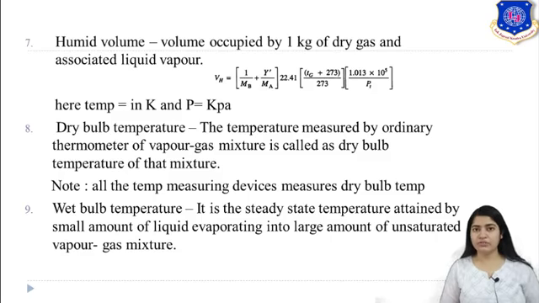So that is clear. The next is wet bulb temperature. Here note down and be very clear about the definition. It is the steady state temperature. When we derive the equation of wet bulb temperature, then we will learn how steady state is taken into account. But here be very clear with the definition that it is the steady state temperature attained by a small amount of liquid evaporating into a large amount of unsaturated vapor gas mixture.